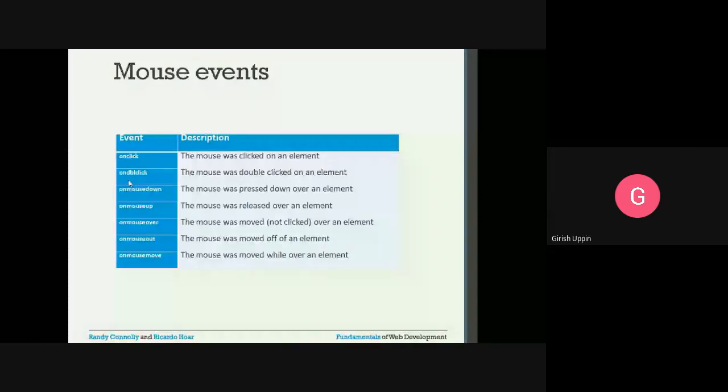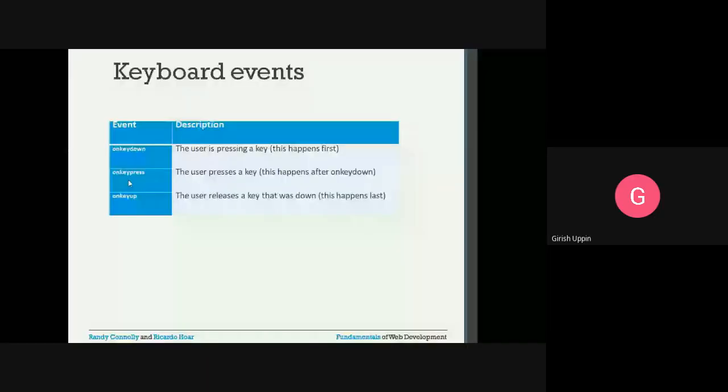Next, keyboard events. On key down, the user presses a key. This happens first. So on the keyboard, you will first press it down, right? When you press it down, that is when a particular character gets entered into your system. On key down means the user is pressing the key.